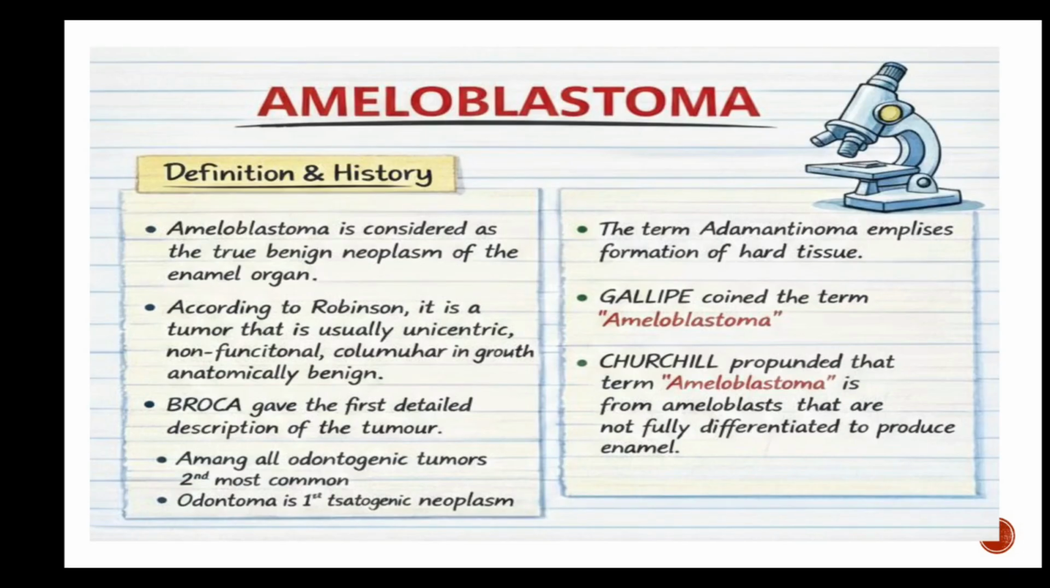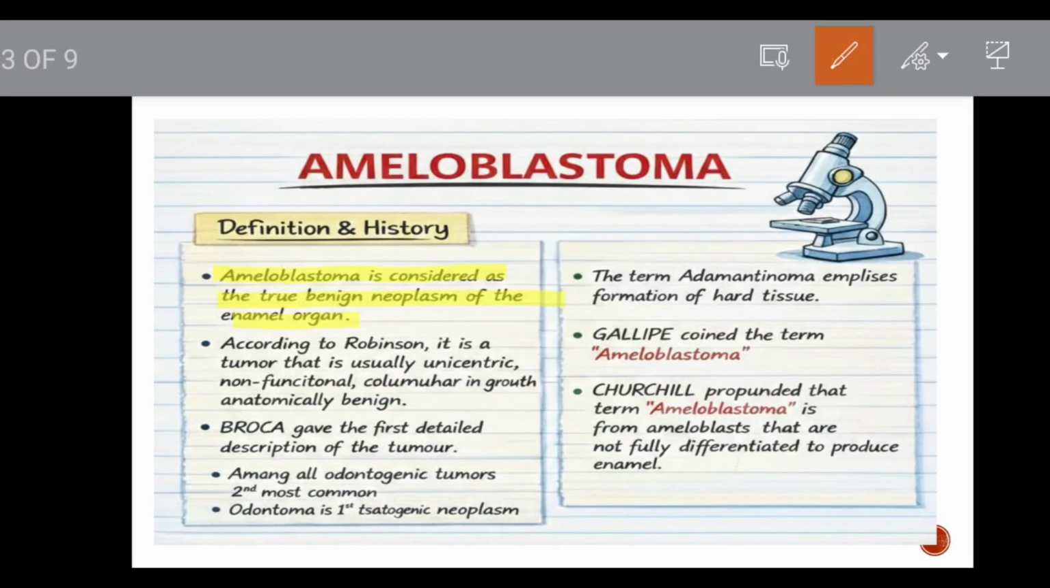Ameloblastoma. Ameloblastoma is considered as the true benign neoplasm of enamel organ. According to Robinson, it is a tumor that is usually unicentric, non-functional, intermittent in growth, anatomically benign and clinically persistent. So, whenever the definition of ameloblastoma is asked, you have to write, according to Robinson, a tumor that is usually unicentric, non-functional, intermittent in growth, anatomically benign and clinically persistent.